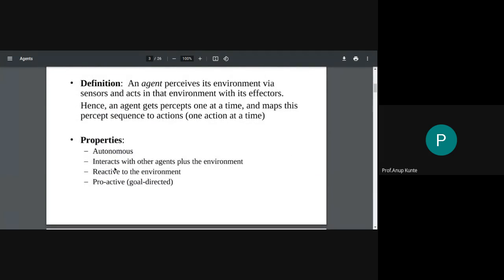All these things we are discussing because, as I told you at the beginning of the session, to write an agent program or to create an agent solution, what I require is to do some sort of analysis.